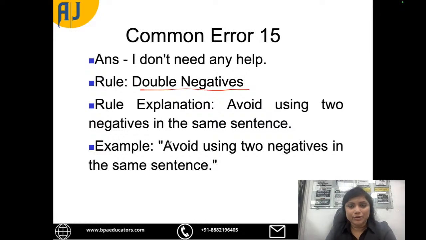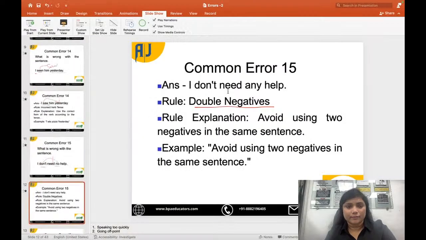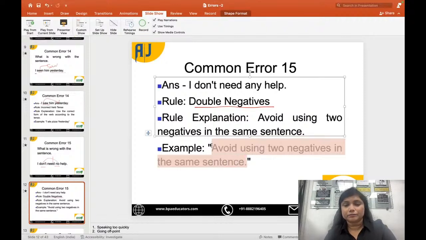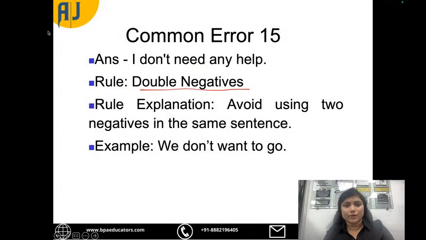And example, I will write it here because I missed it out. So the answer would be we don't want to go. So only one negative has to be added in one sentence.